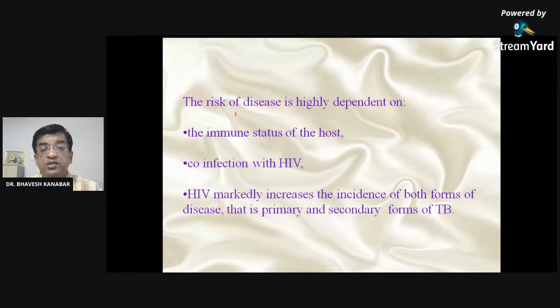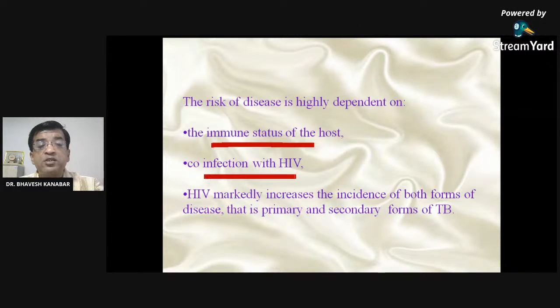The risk of disease is highly dependent upon the immune status of the host. And nowadays, people are much more concerned about immunity because of the prevailing COVID disease. You and I are taking many measures to boost our immunity, right? So always in case of an infectious disease, our immune status, our immune response, is a prime concern in whether we develop the disease or not. The immune status of the host is one of the deciding factors whether the person may develop disease or not.